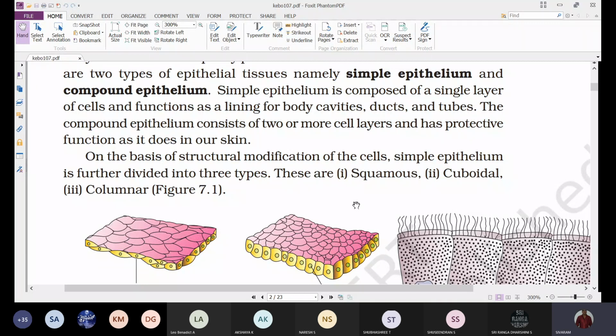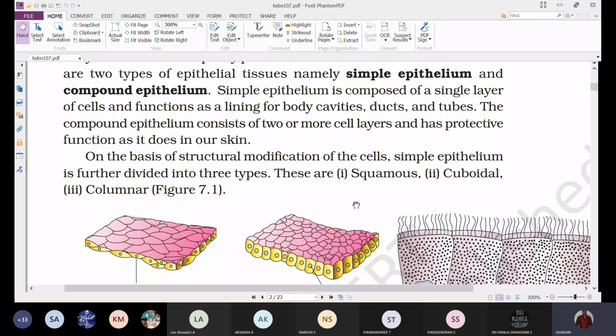That means based upon the shape, structure, and function of the cells present in the simple epithelium, it is divided into three types: simple squamous epithelium, simple cuboidal epithelium, and simple columnar epithelium.